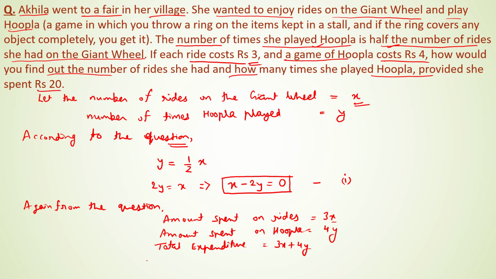So we can write 3x plus 4y equals 20. This is the second equation, and equations 1 and 2 can be solved by any method of solving linear equations in two variables. So this is the formulation of the problem.